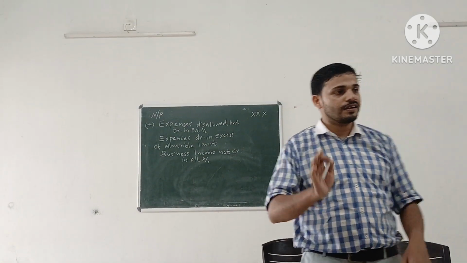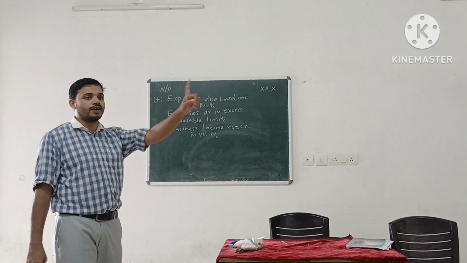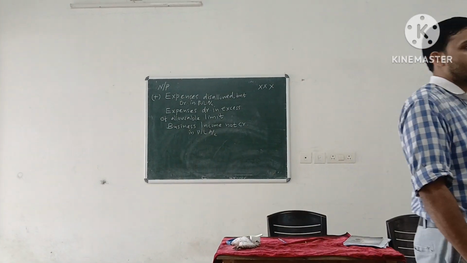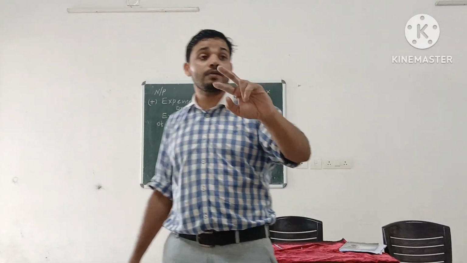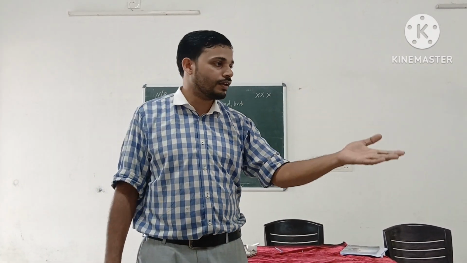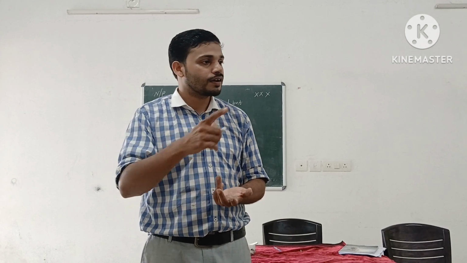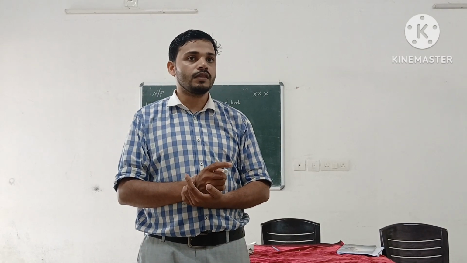The next item to be added back is stock valuation. Two kinds of stocks are there: opening stock and closing stock.